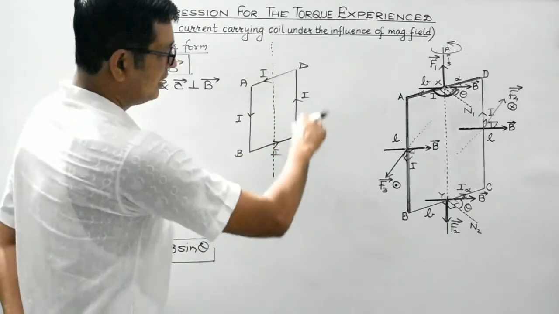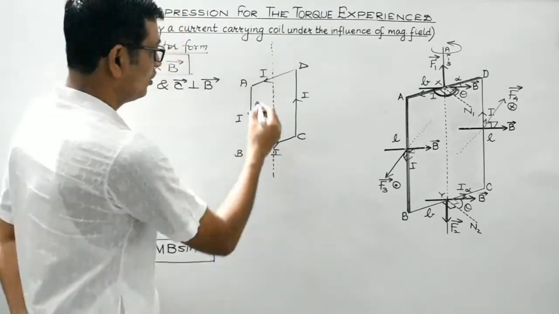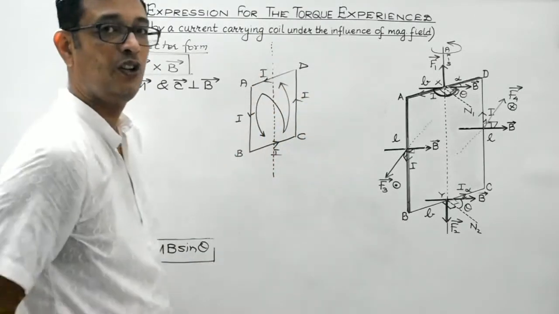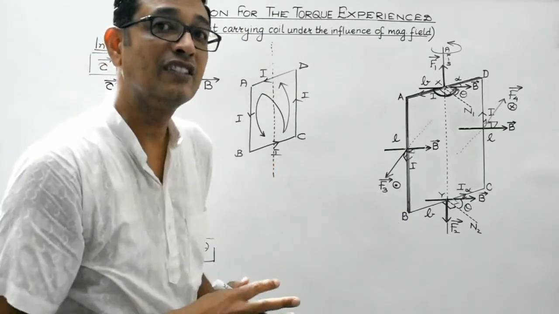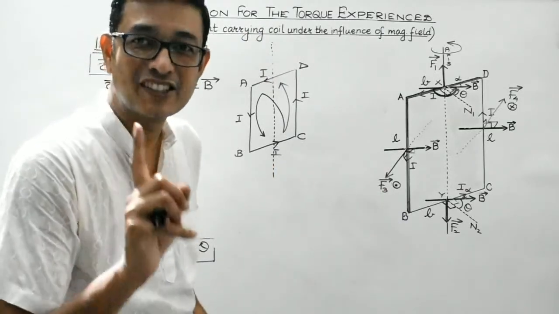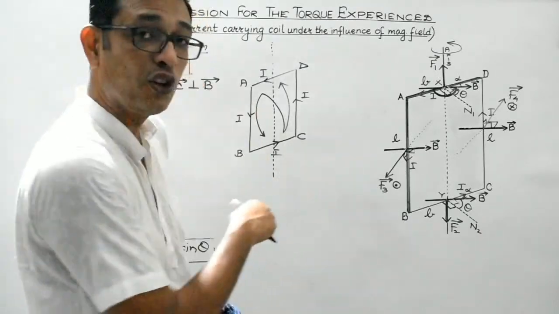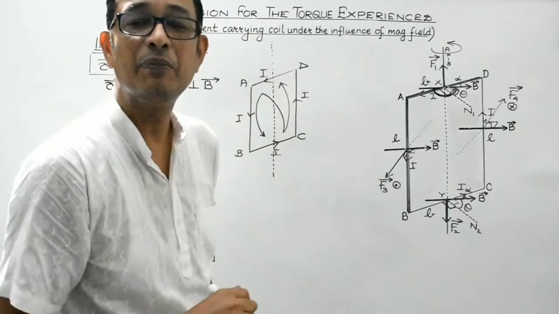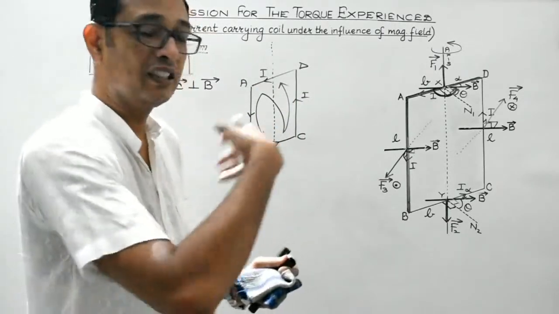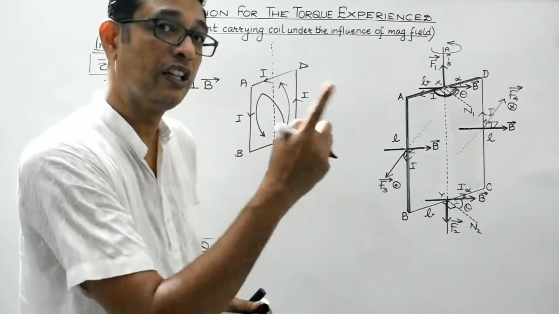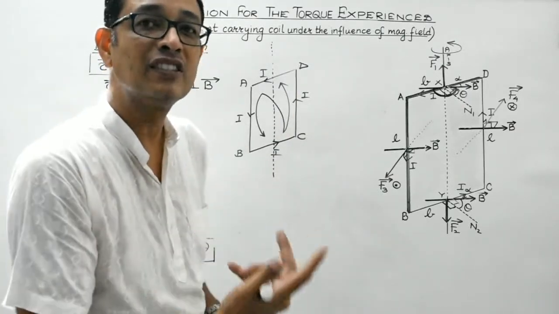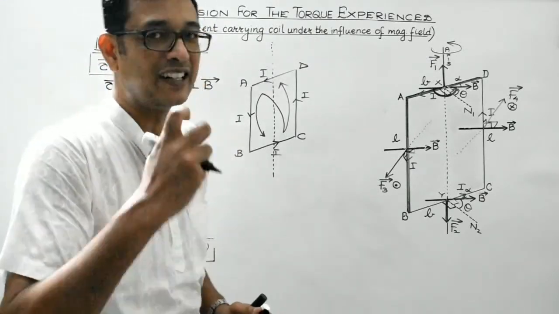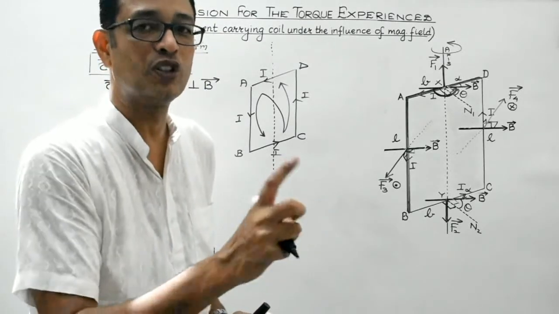Now, since current is flowing in the anti-clockwise direction, this face of this coil will behave as the north pole, while the other face will behave as the south pole. Students, remember, we have already discussed it. The face of the loop through which the current appears to be flowing in the anti-clockwise direction behaves as the north pole, while the other face, through which current appears to be flowing in the clockwise direction, will behave as the south pole. So that is the reason why a current carrying loop behaves as a magnetic dipole, possessing two equal and opposite poles, north and south.